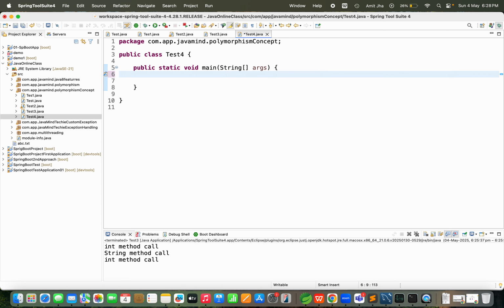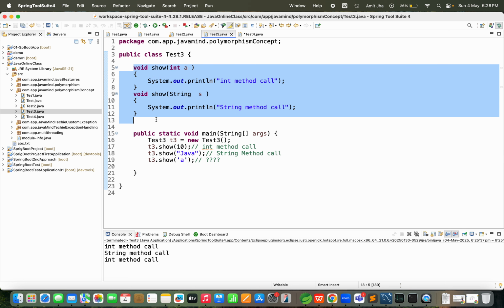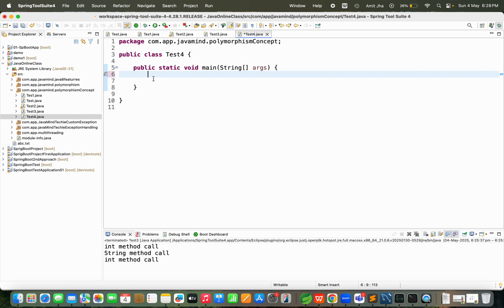This time also I will copy this thing and modify something. So please concentrate.